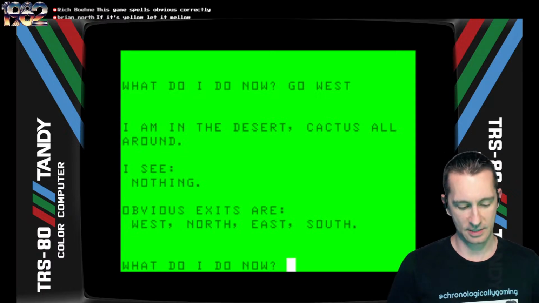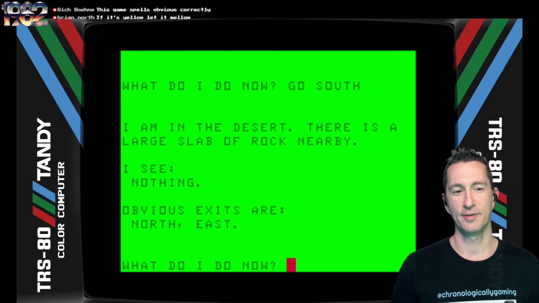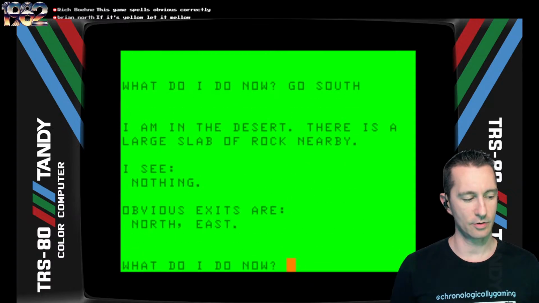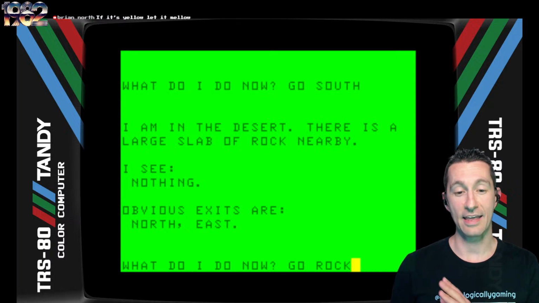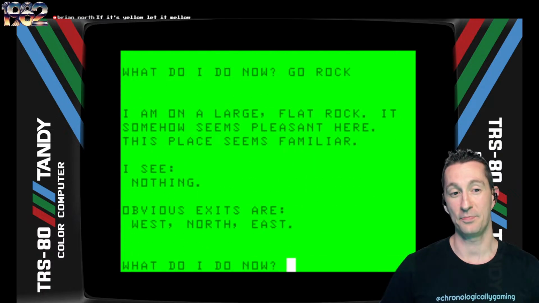All right, so after that, let's head south. I'm in the desert, and there's a large slab of rock nearby. All right, let's go ahead and go rock. I wouldn't have known this myself. We've already played quite a bit of text adventure games here on the show, and this one is very cryptic. As far as puzzles go, this one's up there with some of the really cryptic ones we've seen from the United Kingdom.